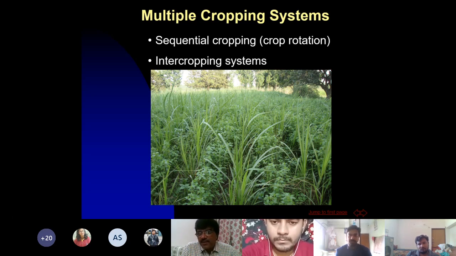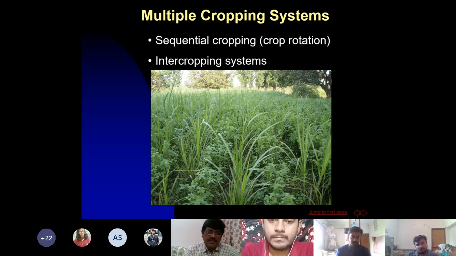Similarly, intercropping means growing two crops together at the same time in the same piece of land. That is your intercropping. Here, the basic purpose is to utilize the space left in the widely spaced crop, the interrow space between two rows. If they are wider, you can grow some intercrops. There are many examples where farmers have adopted intercropping under certain conditions. So both these systems, rotation as well as intercropping, are kinds of multiple cropping systems.